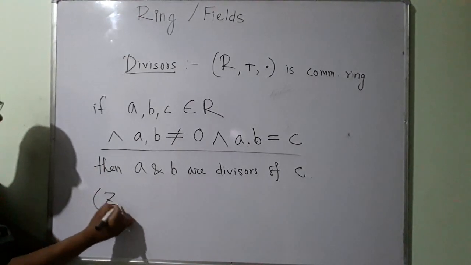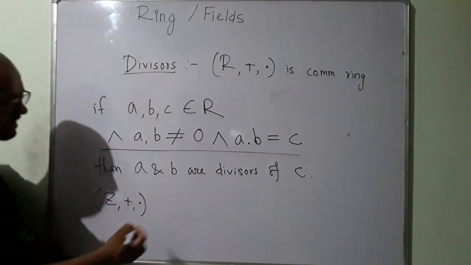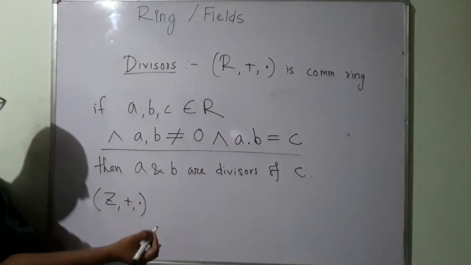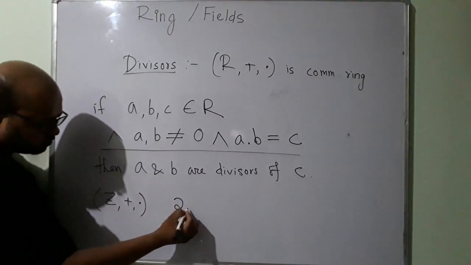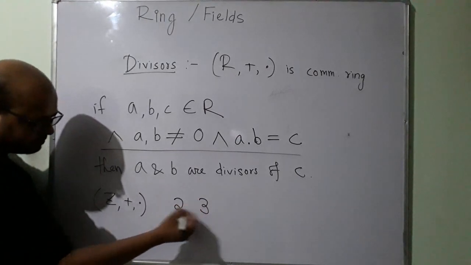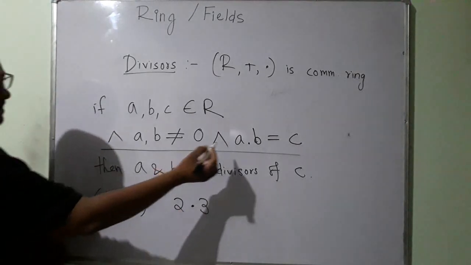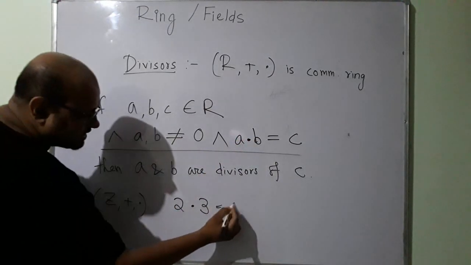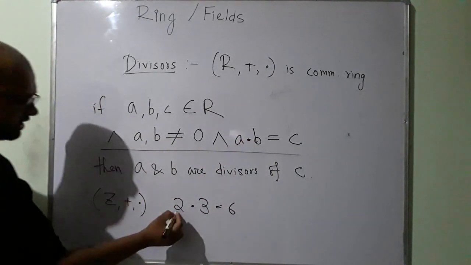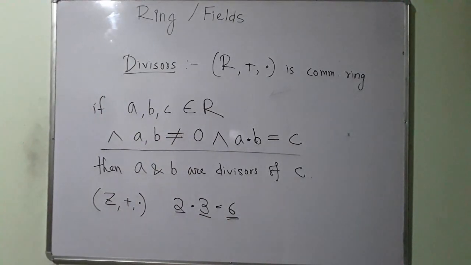We know the set of integers under addition and multiplication is a commutative ring. Then in the set of integers, 2 and 3 belong to the set. When I multiply them, I will have 6. Alright, so 2 and 3 are called divisors of 6. Fine? Fine.